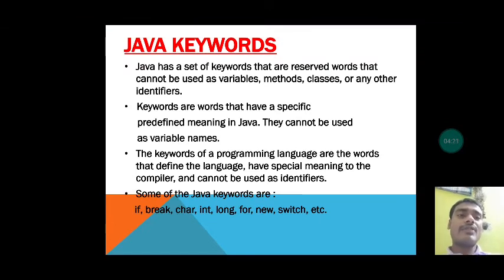Now what are Java keywords? Java has a set of keywords that are reserved words and cannot be used as variables, methods, classes or any other identifiers. Here method means function in Java.